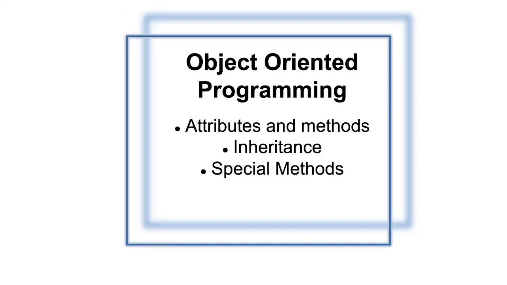Using object-oriented programming, we can create our own object or class. Let's say we'll create our own class circle having its own attributes, say pi and radius, and also it can have its own methods to perform operations such as area and circumference. So whenever we create an instance of this class of a specific radius, we can calculate the circumference and area automatically. Then we'll see other parts of object-oriented programming such as inheritance and special methods as well.